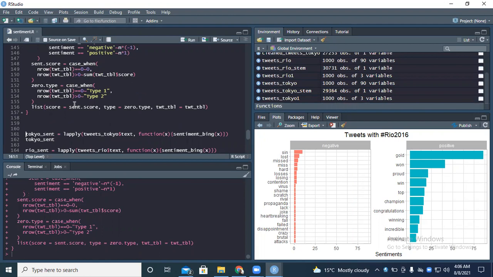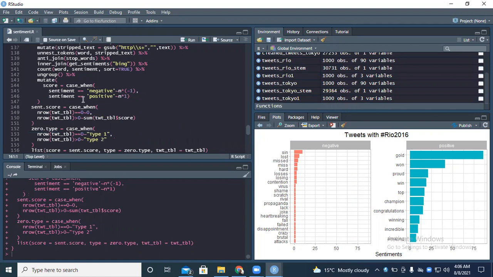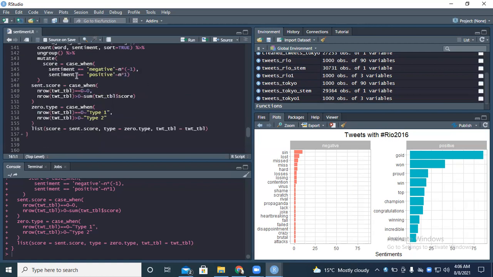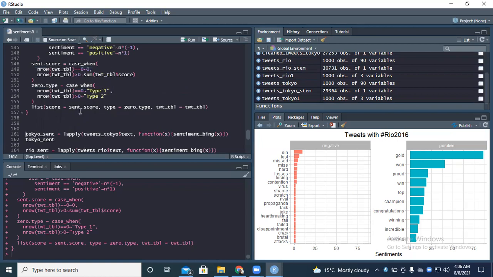So that we get the sentiment score, its type, and it cleaned properly, removing, substituting all these, removing the HTTP, and also stripping the words, and also removing the stop words, getting the sentiments with the Bing lexicon, counting the word sentiment and sorting, so that when we have something close to 0, we make it neutral, and we have something greater than 0, we make it positive.